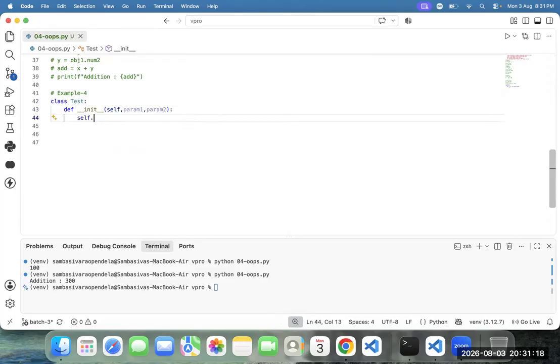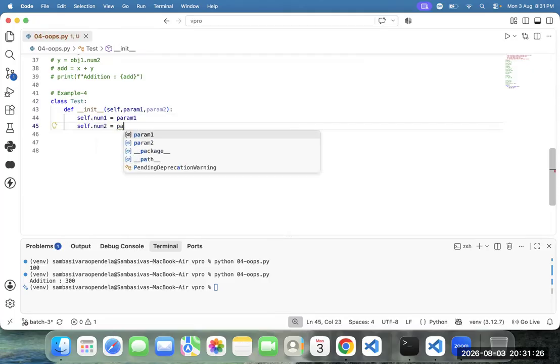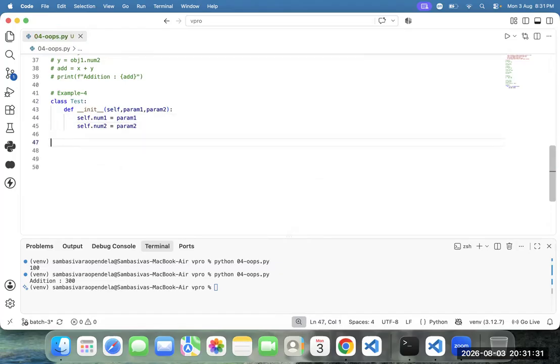Here, self.num1 equal to param1, and self.num2 equal to param2. Now how do we create the object? obj1 equal to Test(200, 100).